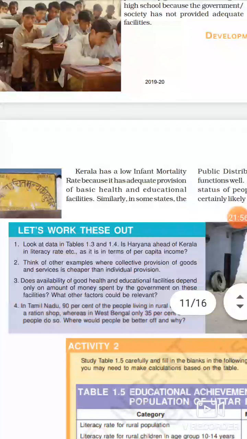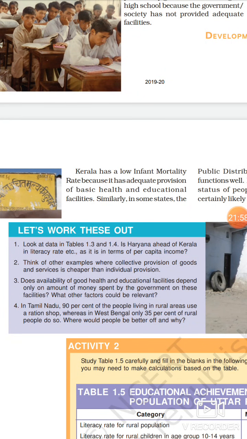Haryana may be ahead of Kerala in terms of per capita income, but in case of other criteria, Kerala is far better than Haryana. Next question.